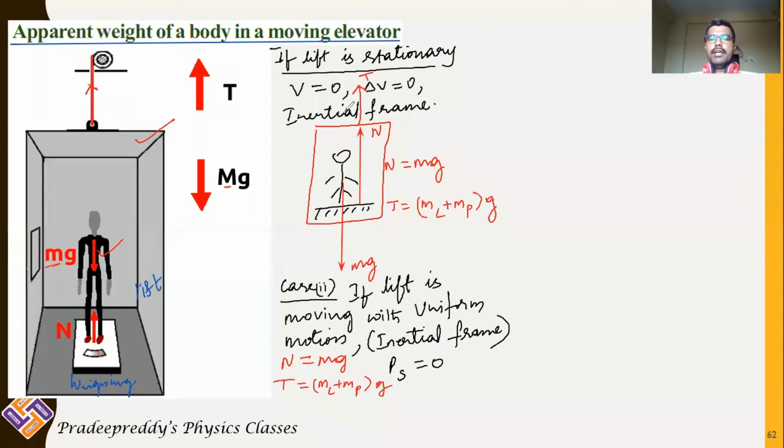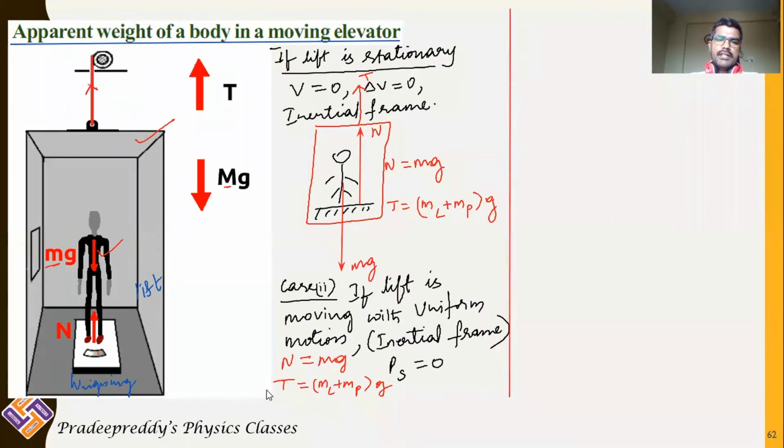So remember, even though the lift is at rest or in uniform motion, there will be no other forces acting except gravitational force and tension. So those forces are only included in case the lift is stationary or in uniform motion.